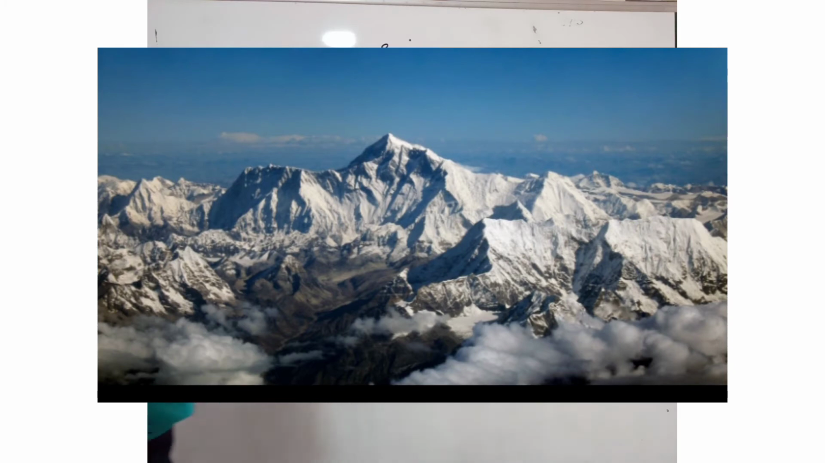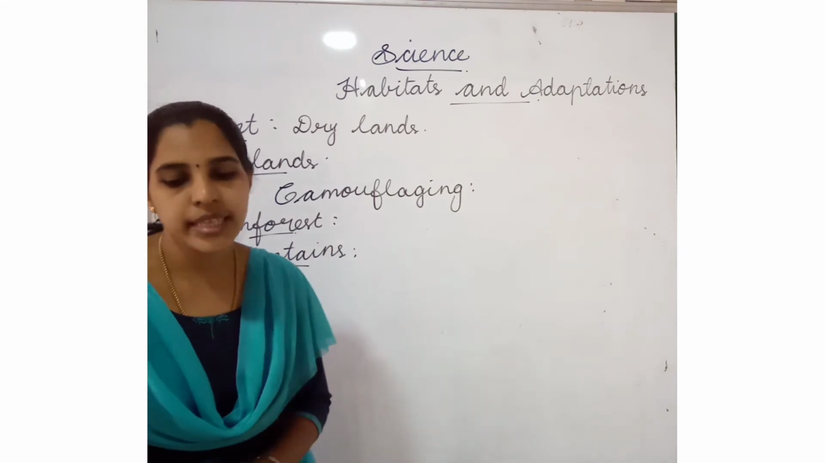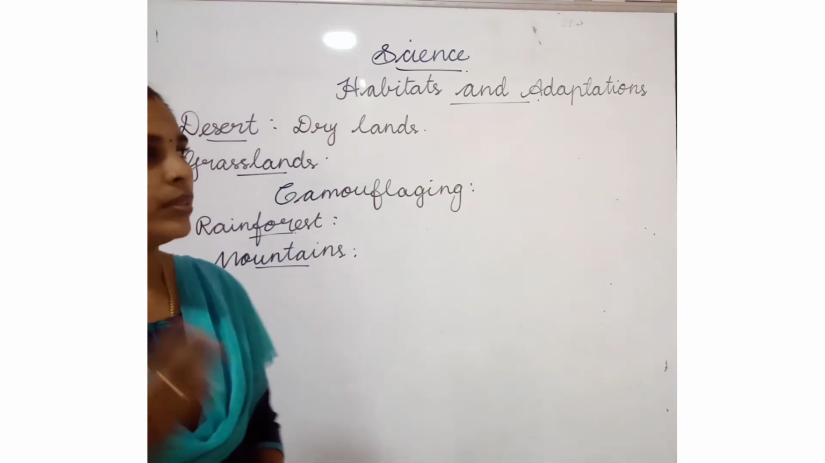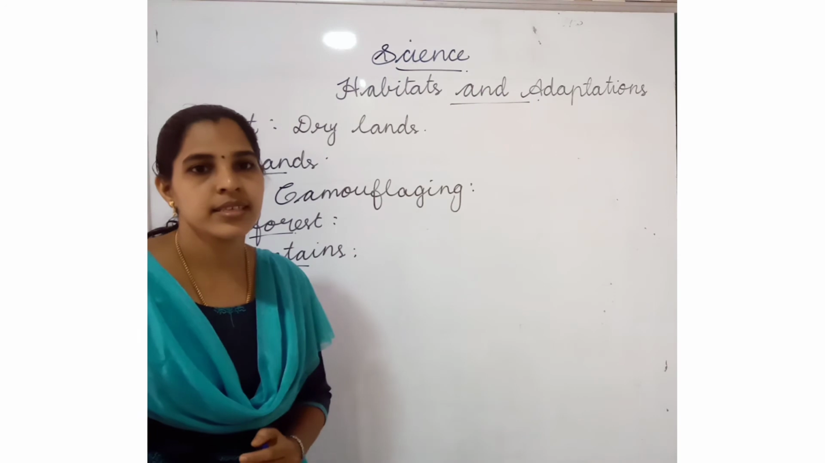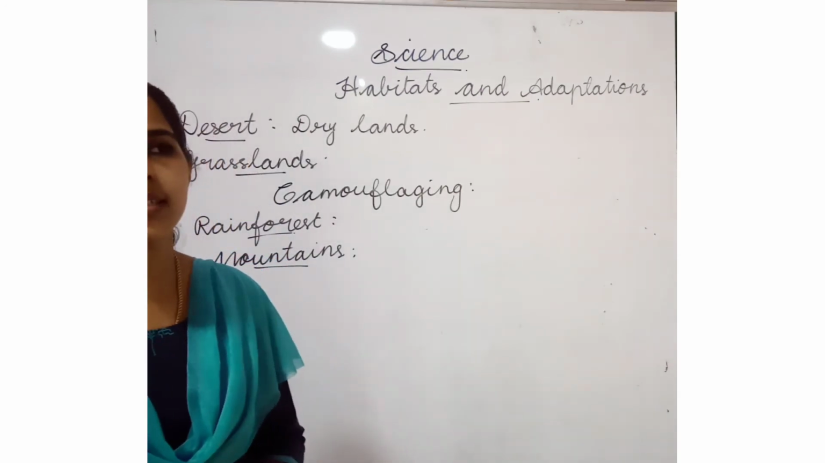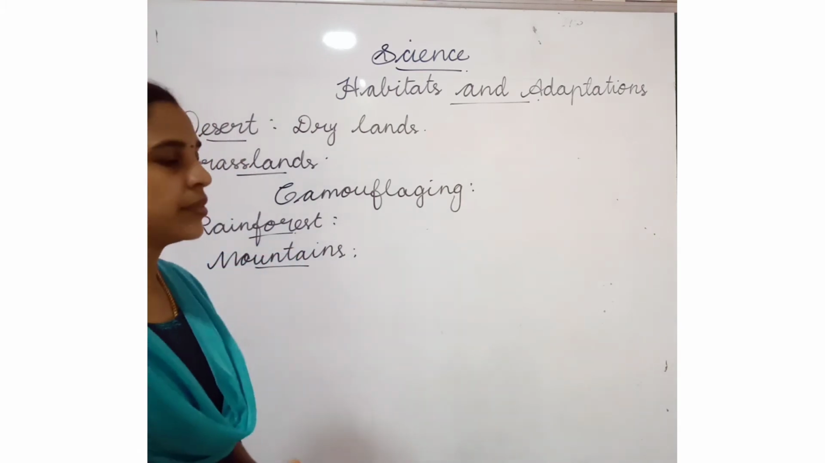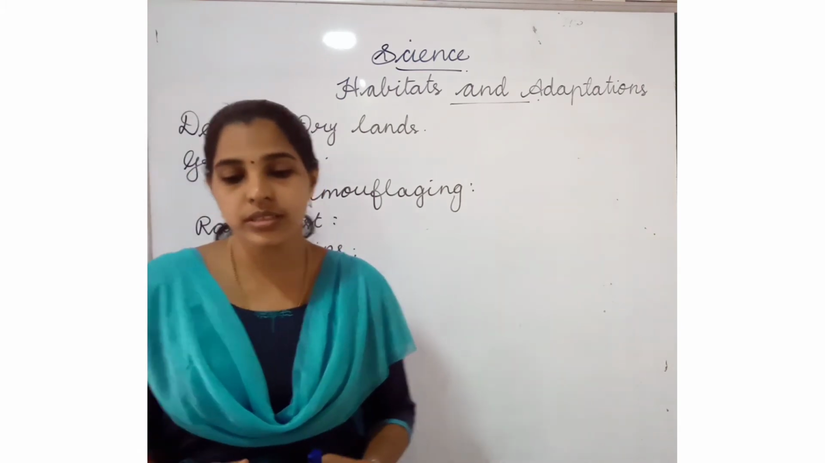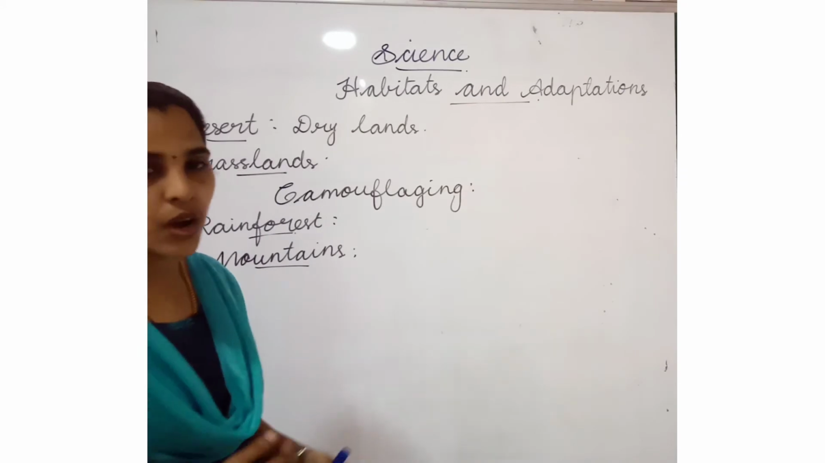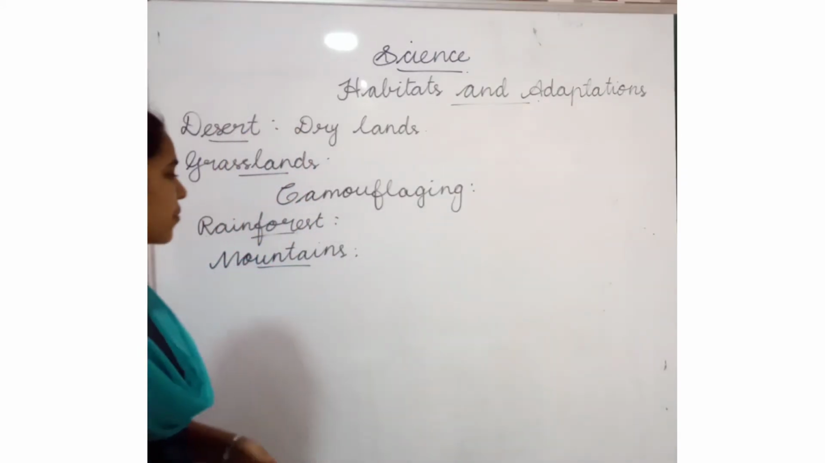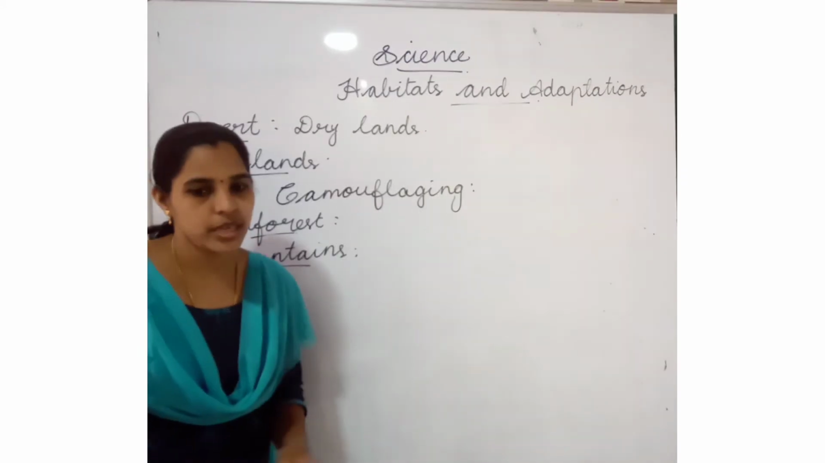Then do you know the tundras? What is the meaning of tundras? Tundras means polar regions, like Antarctic and Arctic. Then which animals can live in these cold regions? Polar bears, walrus, seal, then some types of goats, yak, foxes. These are the types of animals that can live there.